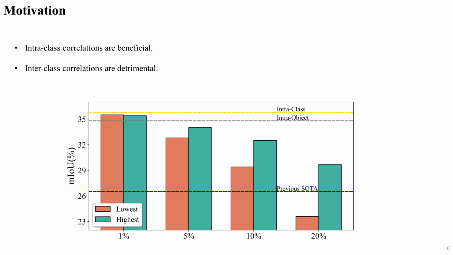We then gradually introduce interclass correlations. Performance declines as the interclass correlations increase. Even interactions with the most similar interclass patches lead to performance degradation. Here we use DINO to measure the similarity, which is known to be more semantically coherent. Additionally, intra-object correlations are sufficient to enhance CLIP's segmentation capability. This further demonstrates that interclass correlations are the main reason for the limited segmentation performance of CLIP.